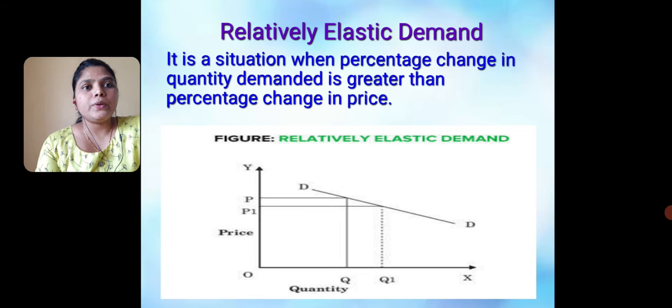Next is relatively elastic demand. It is a situation when the percentage change in quantity demanded is greater than the percentage change in price. In the graph we can say the price of a product changes a very little bit, then at that price the quantity demanded increases.